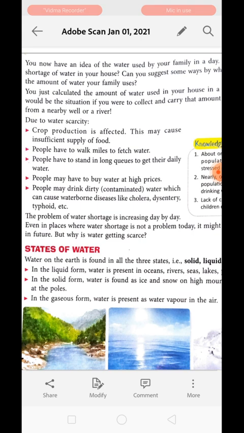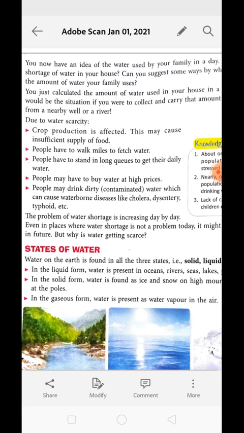Next, people may have to buy water at a very high price. Just imagine you are on a journey and you are very thirsty. At that time, if someone has water, you will ask for it, and if they ask for a price, you will pay it because you are thirsty, right? So if water is scarce, it can be sold at a very high price.